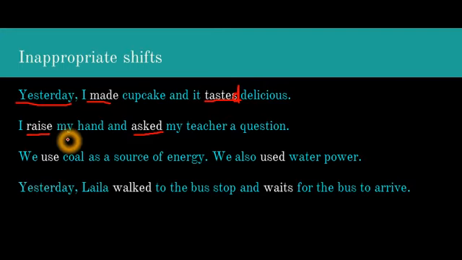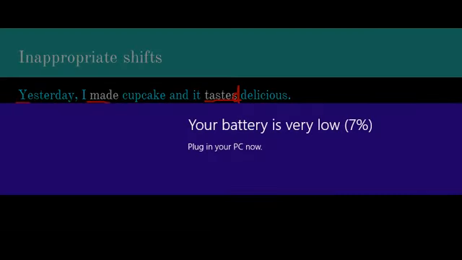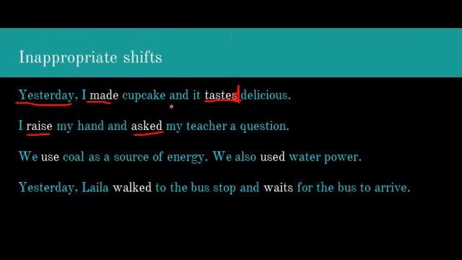So to correct the inappropriate shift in the tense, we should use both verbs in the present tense or in the past tense. Therefore, to correct the sentence, we have to change both to present tense or past tense. For example, I raise my hand and ask.